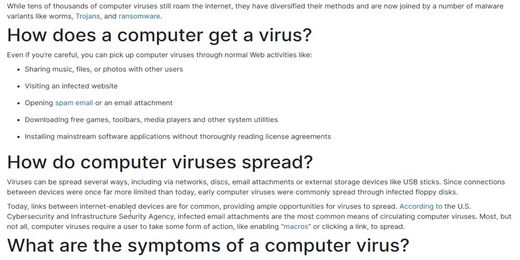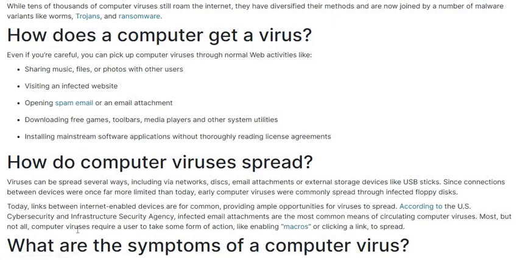Today we highly use the internet links. These links also spread the viruses, providing ample opportunity for virus to spread.